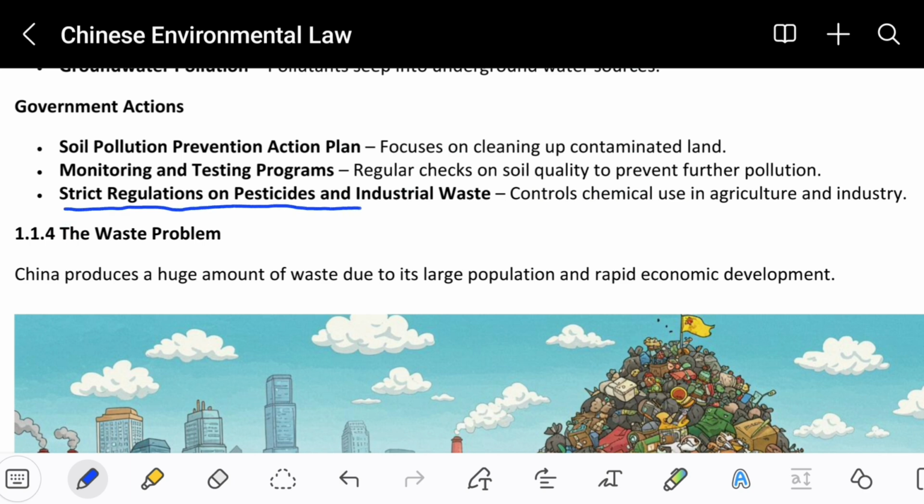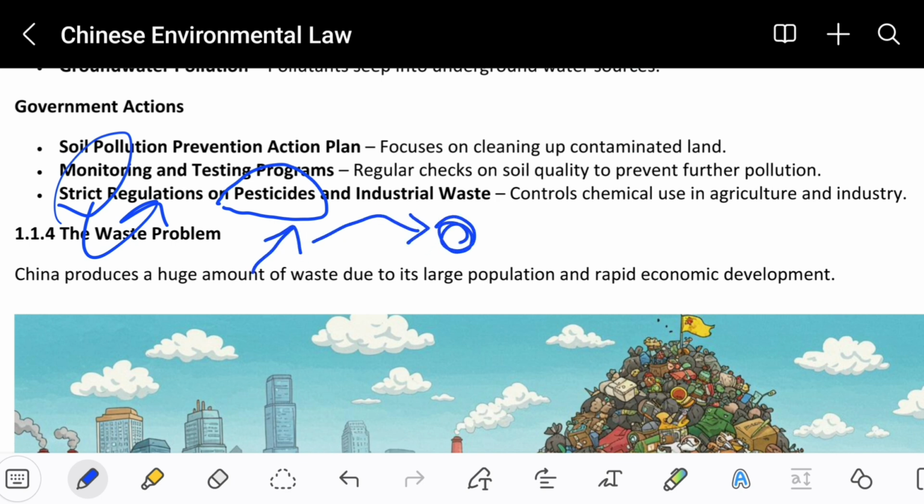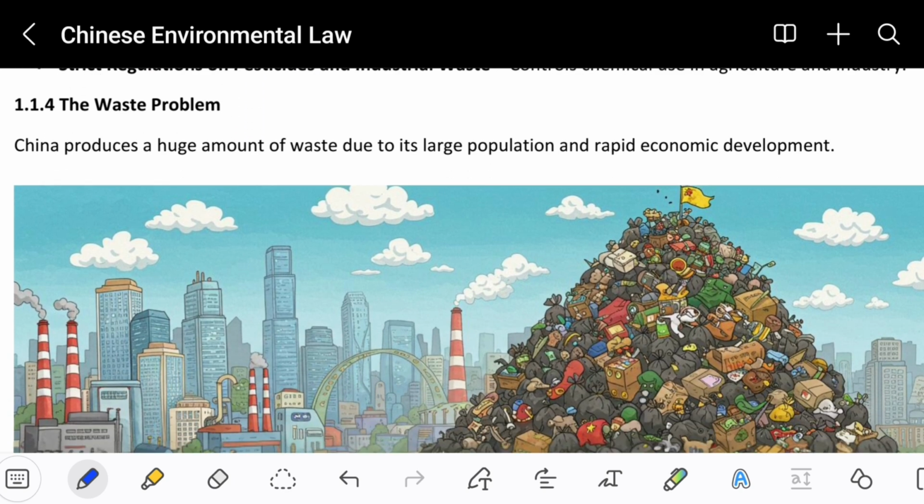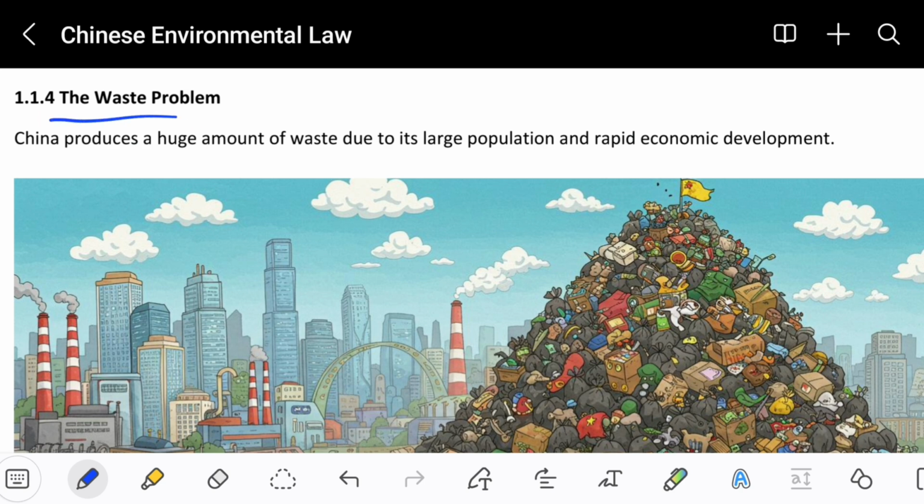Strict regulations on pesticides and industrial waste, control chemical use in the agricultural industry. So basically, the government will make strict rules on pesticides as well as on industrial waste, because if industries are throwing any kind of waste on the soil, they will get a penalty and have to pay a fine. And if any farmer is putting any kind of dangerous pesticide in the soil, he will also get penalties from the government. So these are the things that the governments are going to do to prevent these kinds of dangerous toxic things. Another thing is the waste problem.